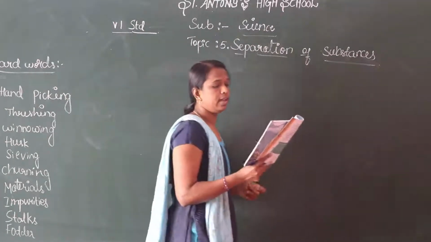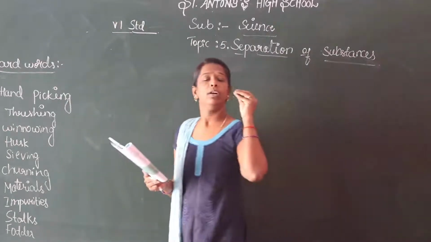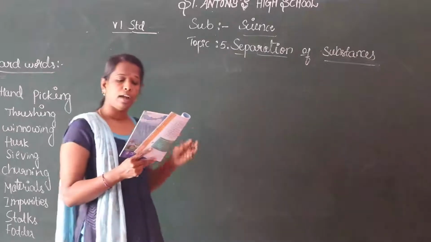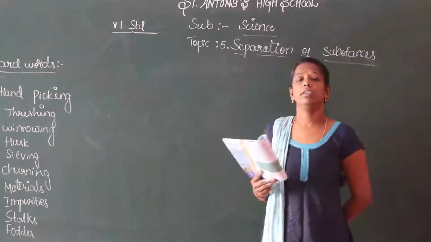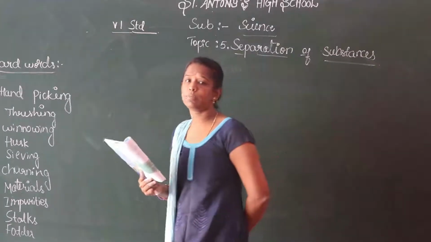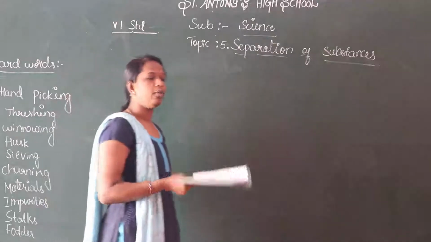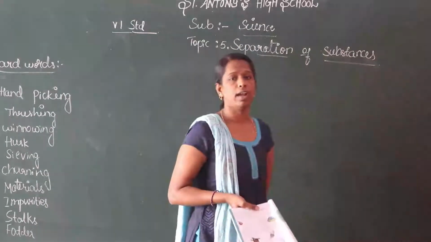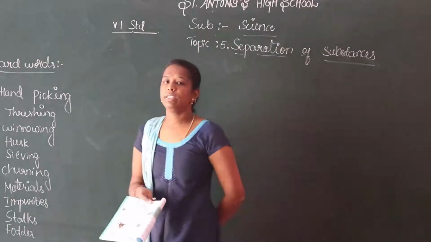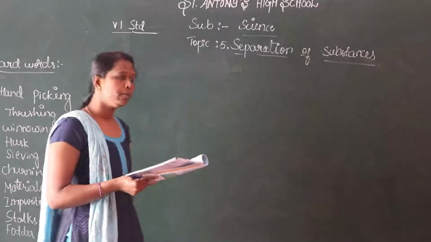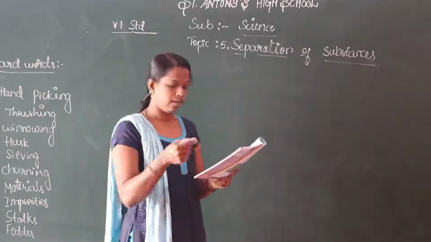Imagine yourself, I will give a glass of sand, and it will be mixed with some salt. You know salt. With common salt, I will mix both the sand and salt. I want to separate this salt and sand. Is it possible easily? Yes, it is possible. How will it be possible? We will study in the next concepts.